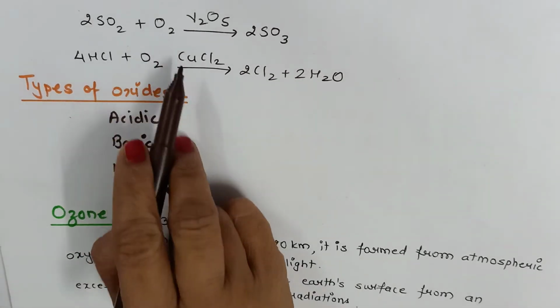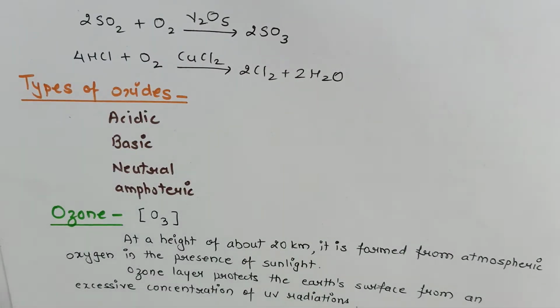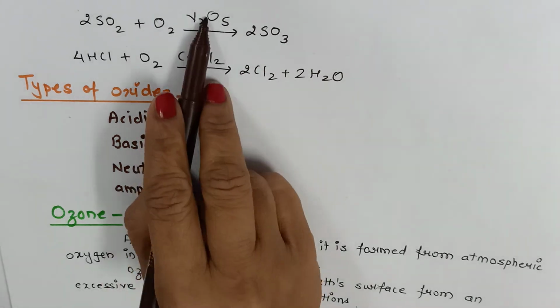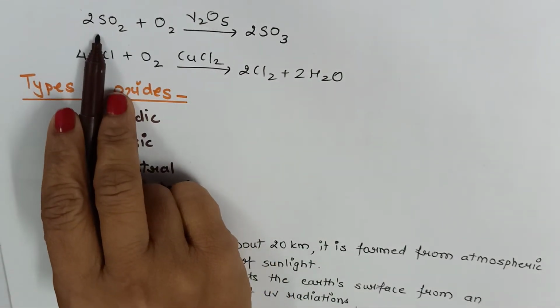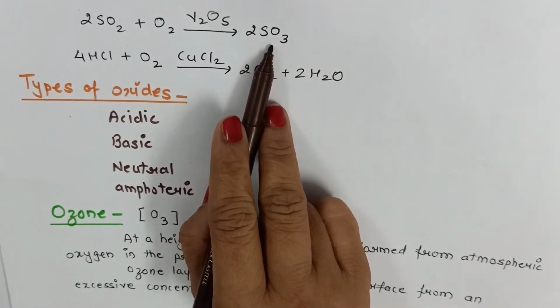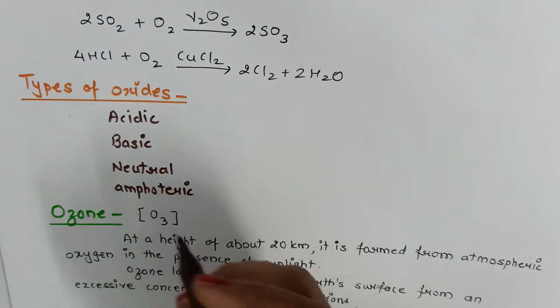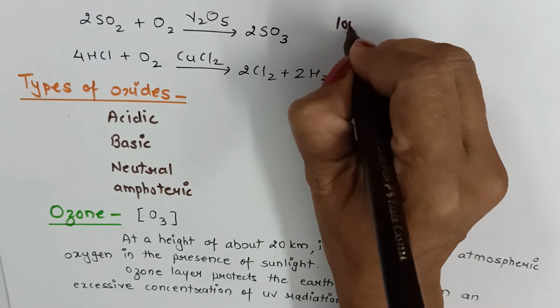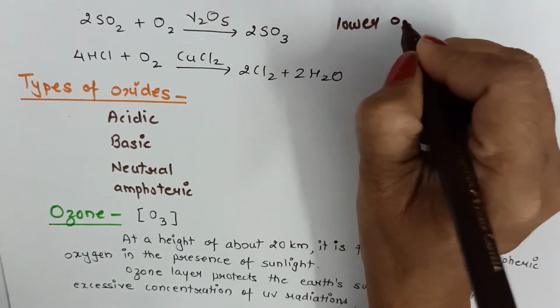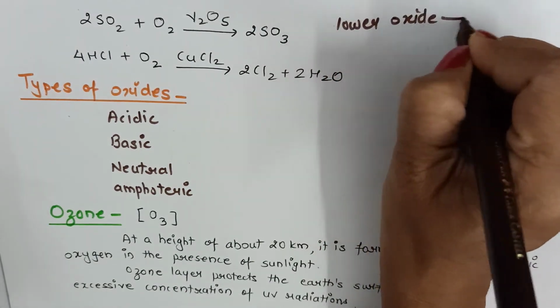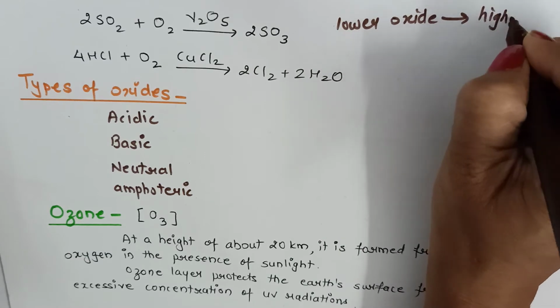Some compounds are catalytically oxidized, that is, oxidation of certain elements requires the use of a catalyst. For example, sulfur dioxide gets converted to SO3 and HCl getting converted to chlorine. Now here we can say that a lower oxide is converted to a higher oxide.